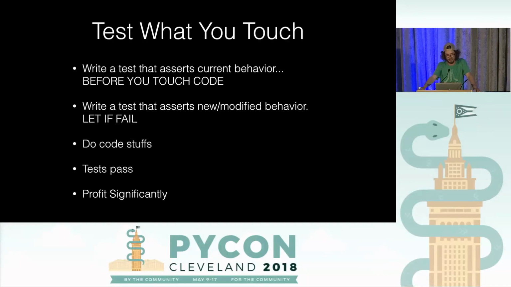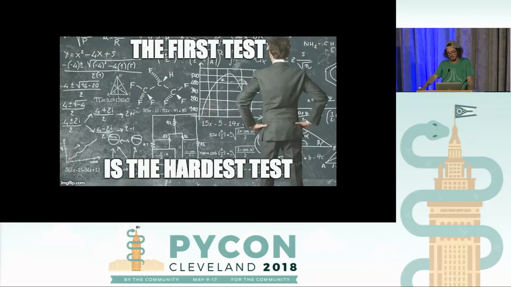With test-driven development, you're writing tests for code that you are going to create, whereas here you're writing tests for code that somebody else has created and you don't understand, you don't know what it's going to do. And the first test is always the hardest test. You might be lucky, and there might be some tests already in the code base that are running.